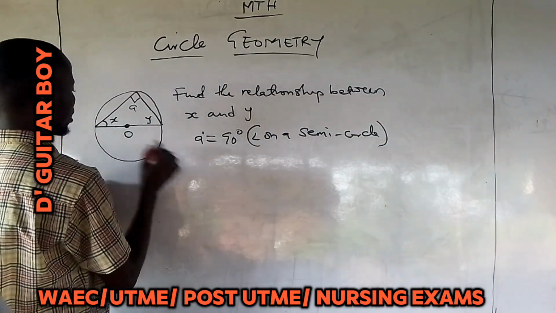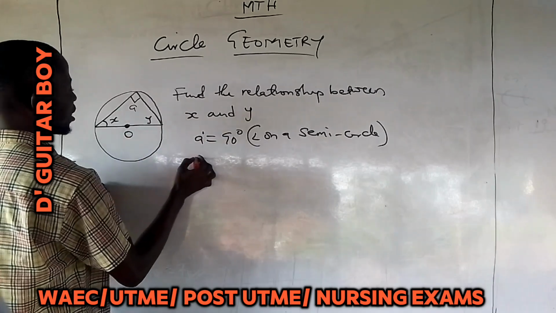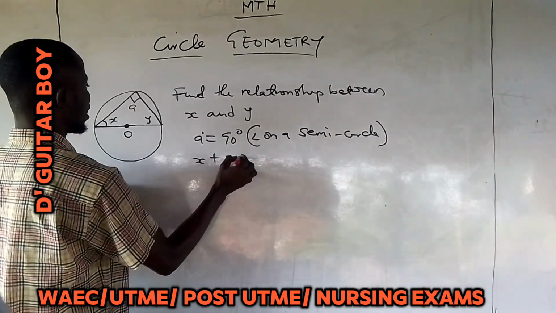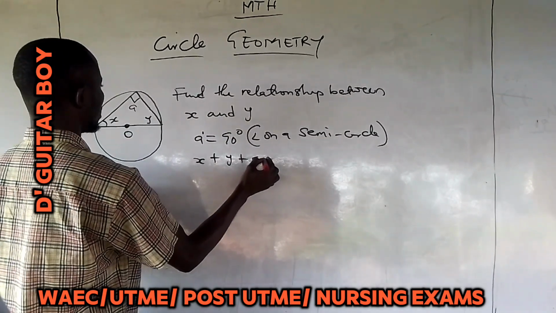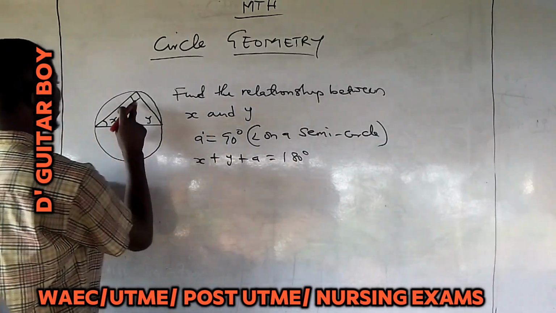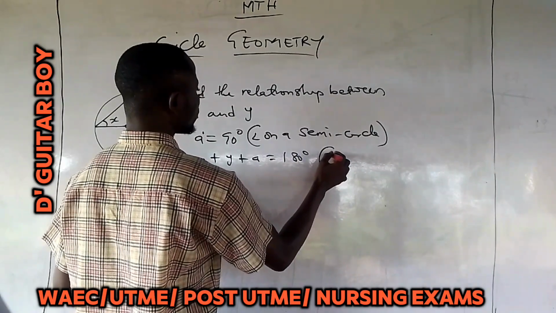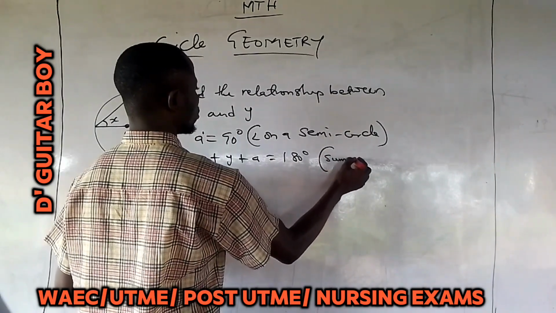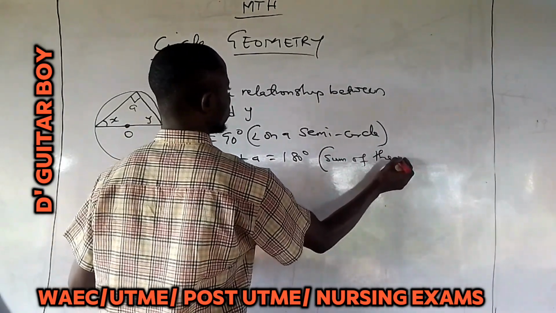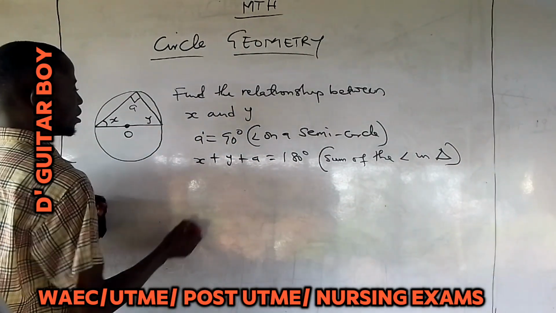So you come here and say, to show the relationship between X and Y, you say X plus Y plus A is equal to 180 degrees. You remember the sum of the angles in a triangle is equal to 180 degrees.